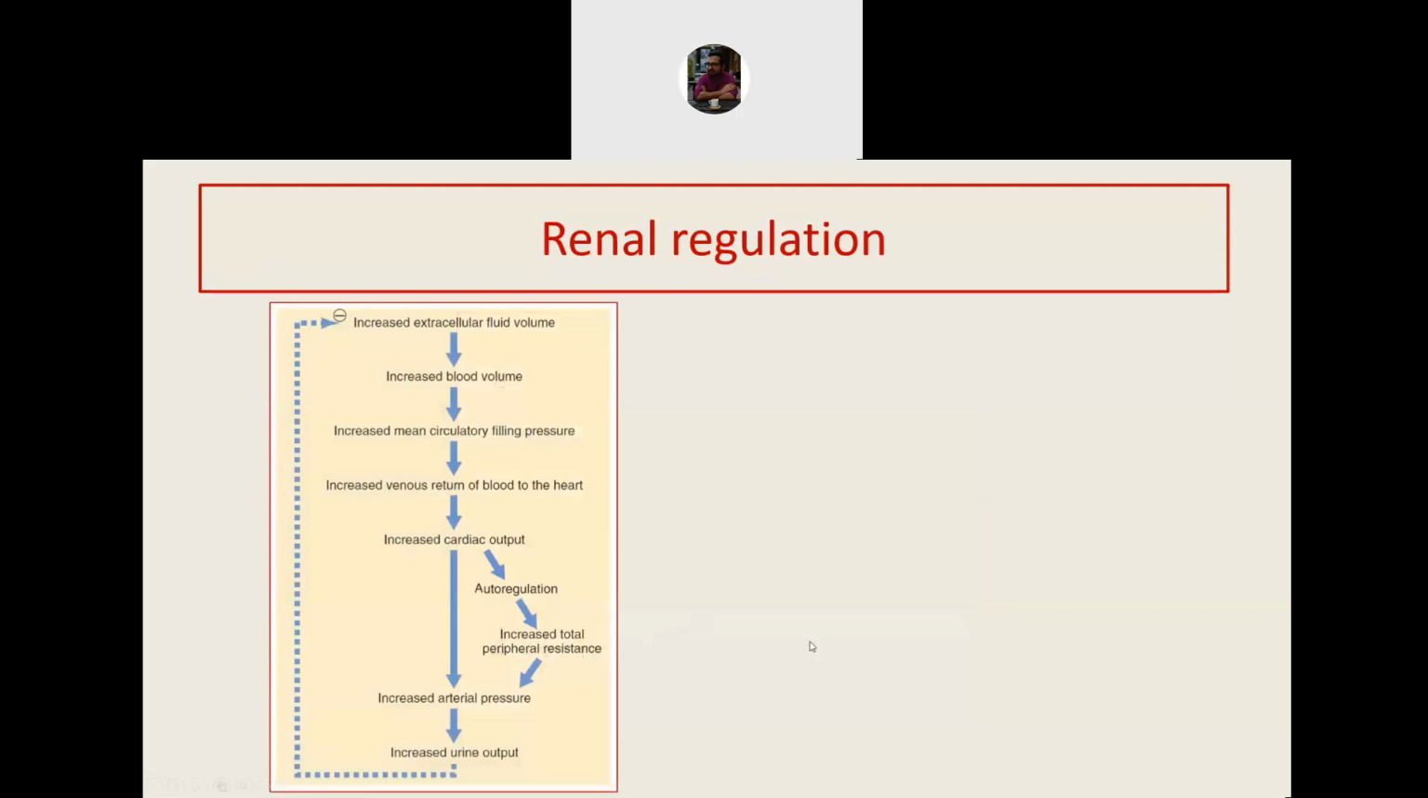how does the kidney increase urine output when blood pressure increases? Let's start from here. Let's assume there is increased extracellular fluid, that is blood volume. Increased blood volume causes increased mean circulatory filling pressure, that is venous return. If the venous return increases, then cardiac output increases. If the cardiac output increases, then the blood flow into the kidney also increases. If blood flow into the kidney increases, GFR increases, and automatically the urine output increases.